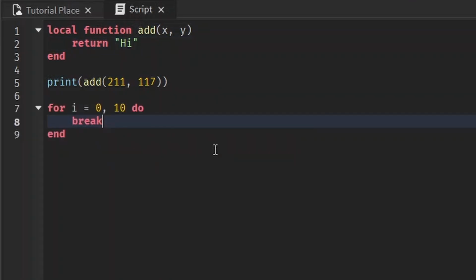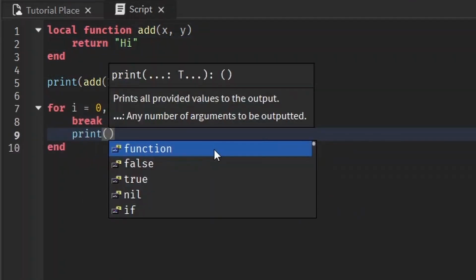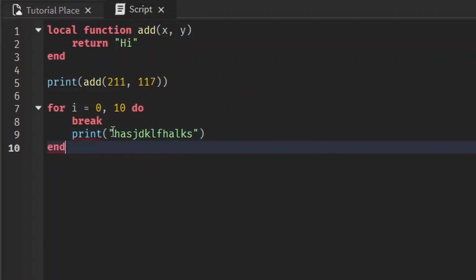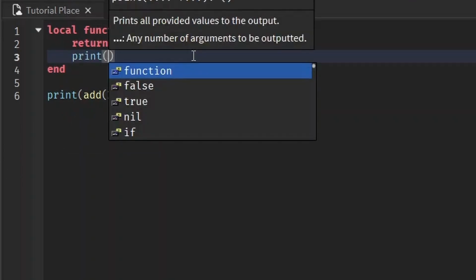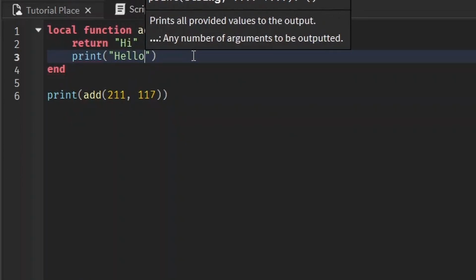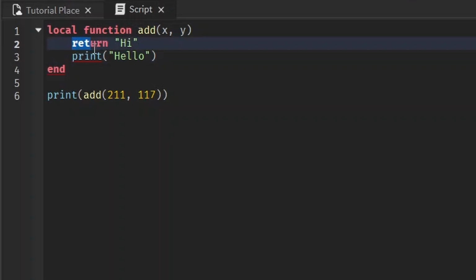In a loop, if you break out of it and then you try to do more stuff afterwards, it's not going to work. So you get the message that you're expected to end after the break. Anything after a break isn't going to happen. It just breaks out of that loop and continues on with the script. If you try to do something else after you've returned, like print hello, it's not going to work because as soon as you return, the function is over and it's done.